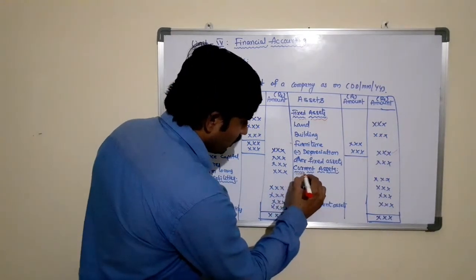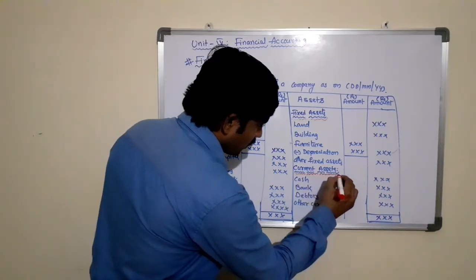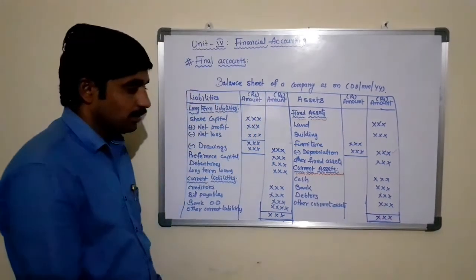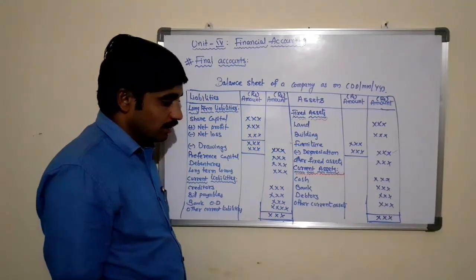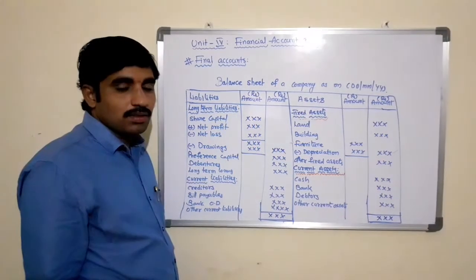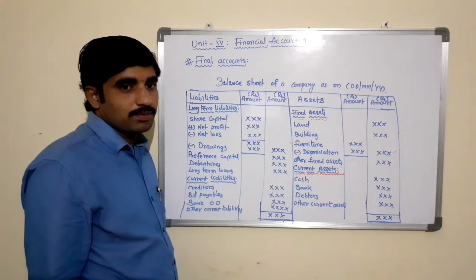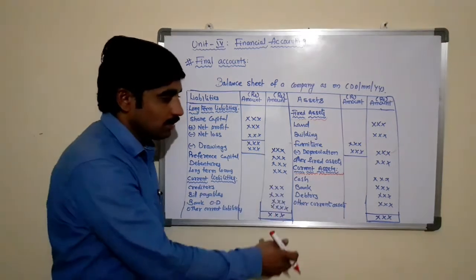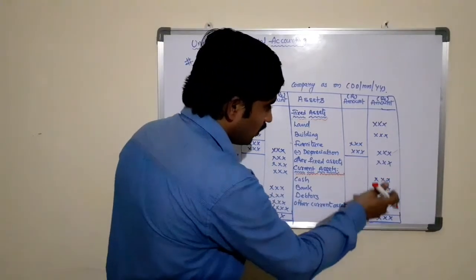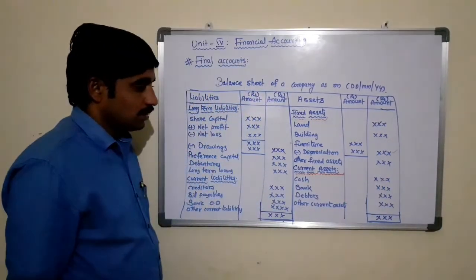Then followed by the current assets. Current assets in terms of stock, raw material, work in progress, finished stock, cash, bank, debtors, bills receivables, short-term investments, prepaid expenses, income not yet received. All these come under the current assets, which we need to post here under the current assets.